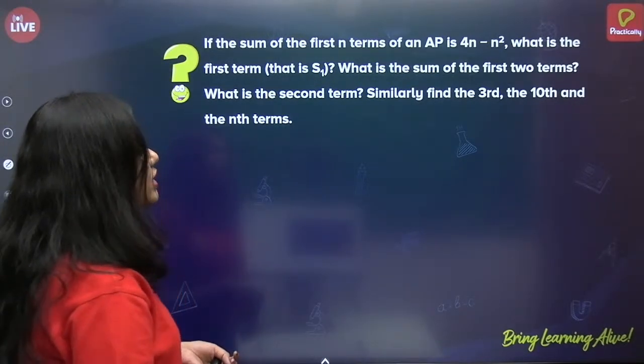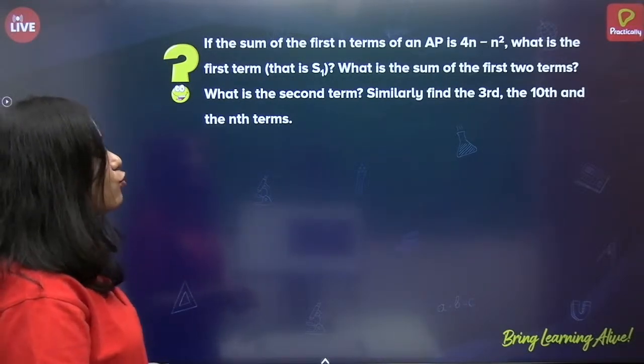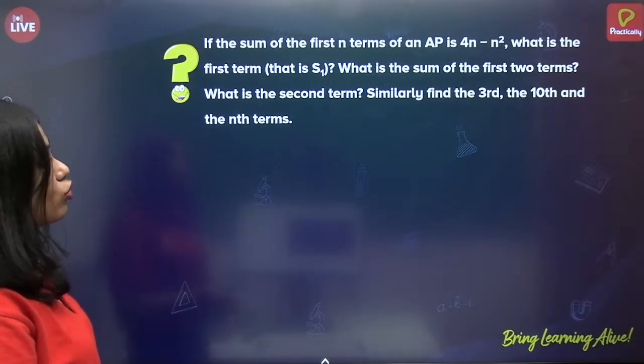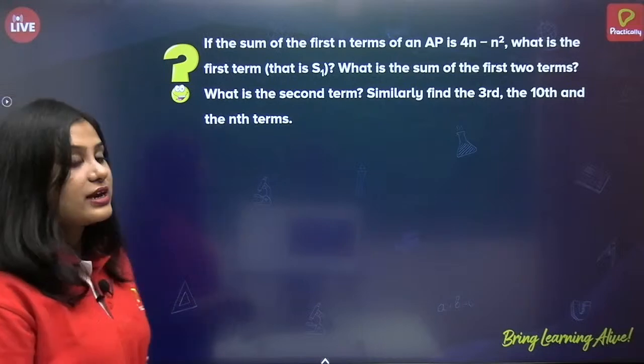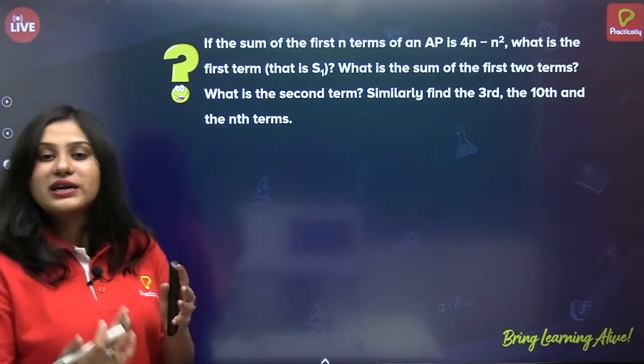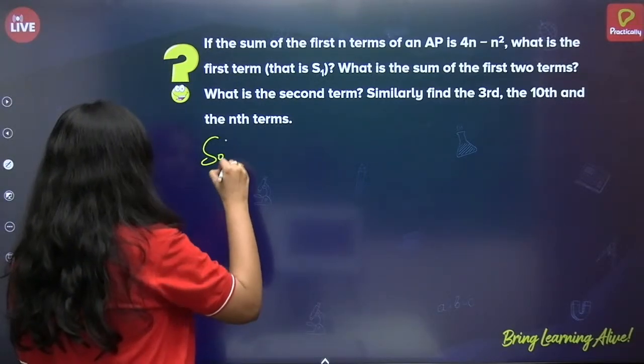Next, what is the sum of the first two terms? So, S2 also we have to find. And what is the second term? A2 also we have to find. And we have to also find A3, A10 and An. Okay. Now, this seems a huge problem. Let us do it one by one. So, what is given? Solution.